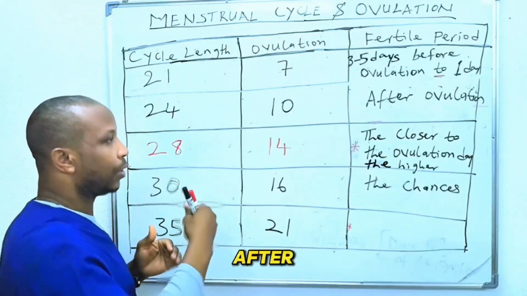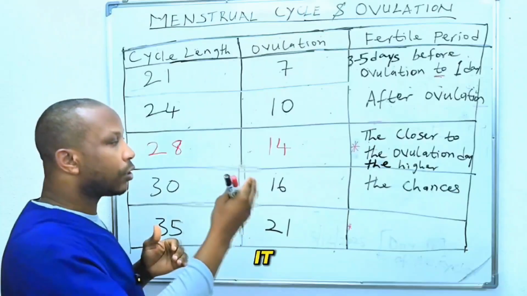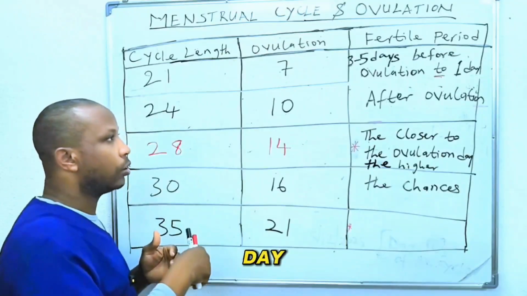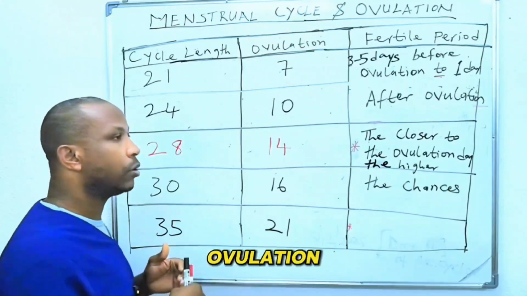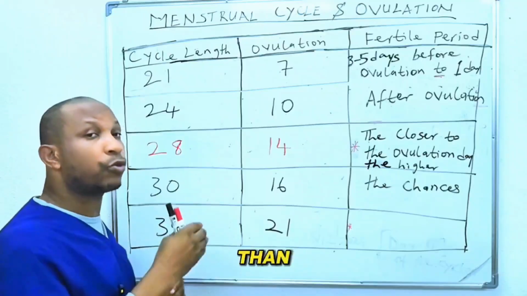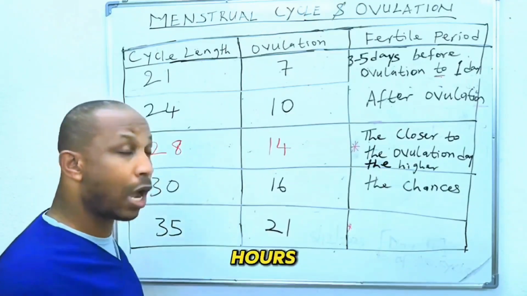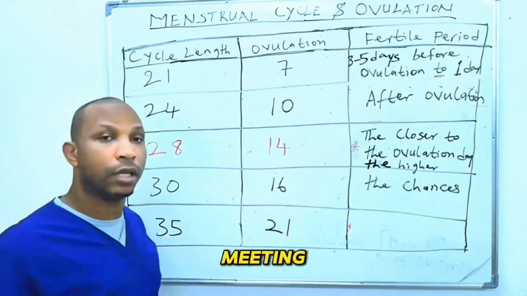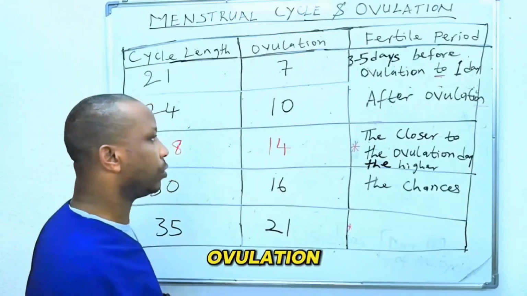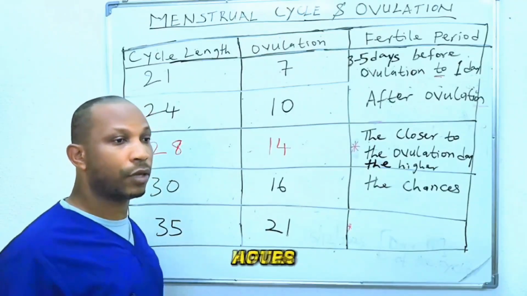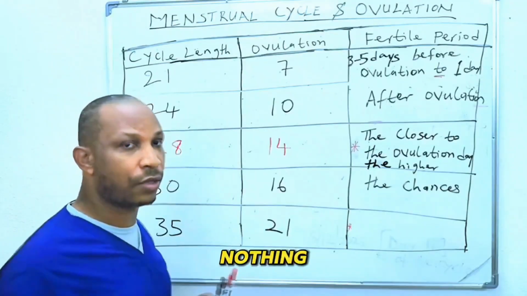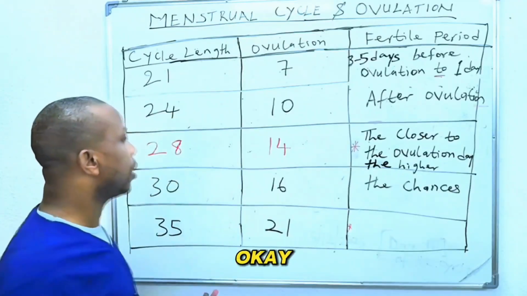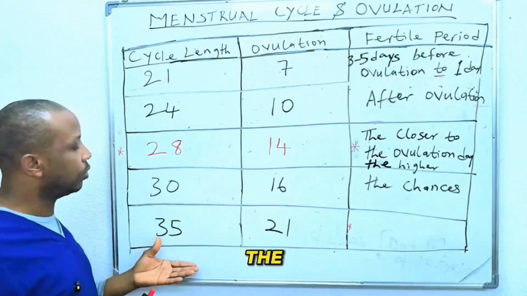And if it's after the ovulation, the closer it is also to the ovulation day, maybe 6 hours after ovulation, is better than 12 hours after ovulation. And 12 hours after ovulation is better than meeting 24 hours after ovulation. But when it gets to 48 hours after ovulation, 72 hours, nothing is going to happen, okay? All right. That brings us to the end of this section.